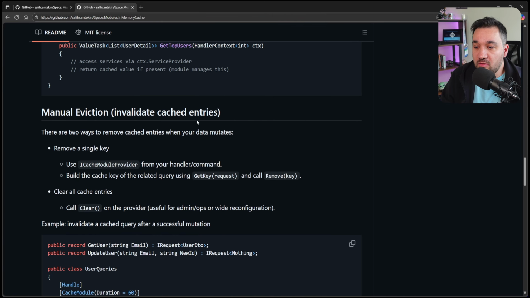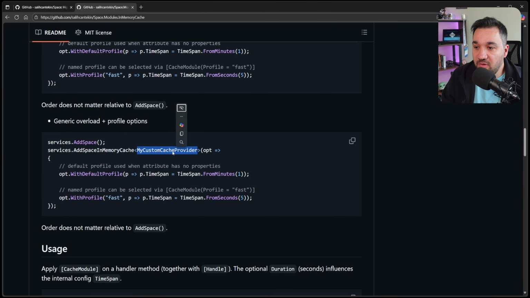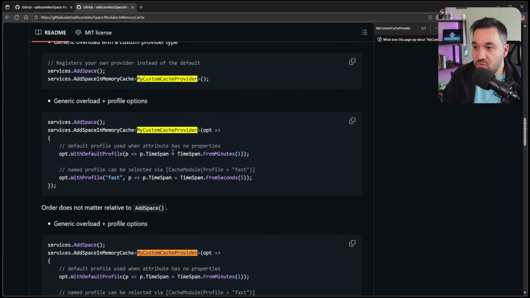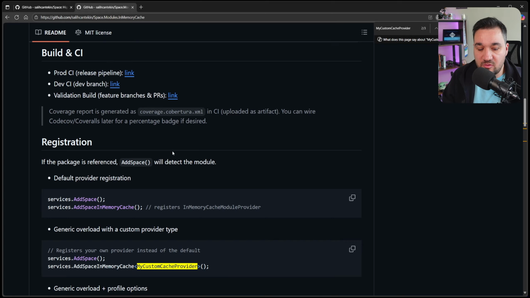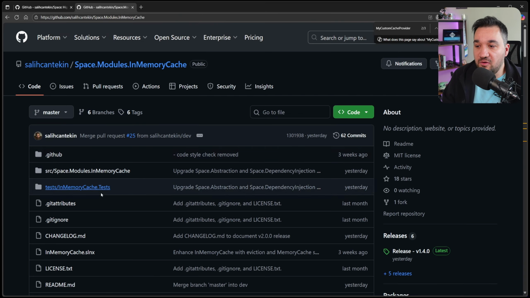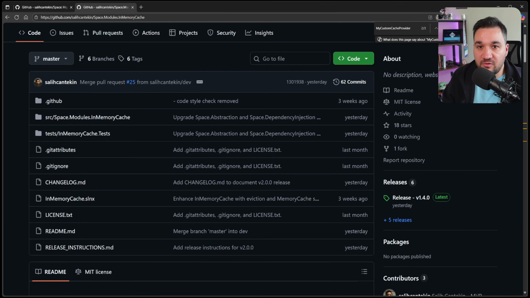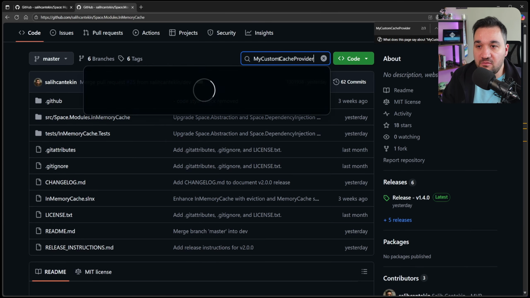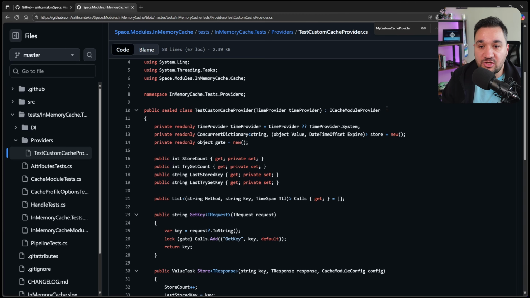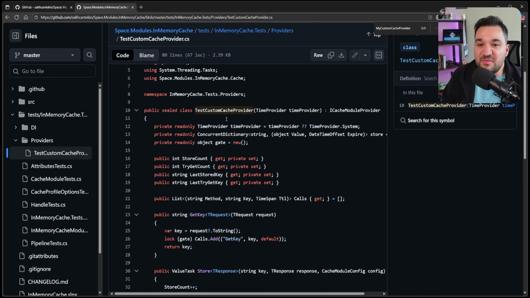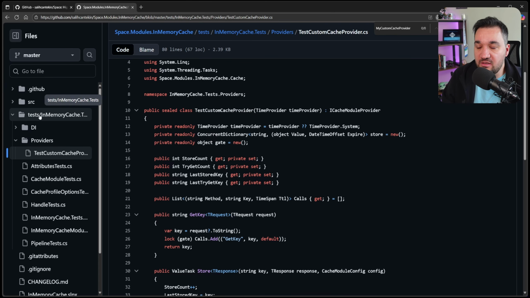For example, do we have an example of that? We didn't do the implementation here, but it is super easy to do. If we search for the test custom cache provider function, we have one implementation. In this example we are now using the ICache module, and we created something else for this test project, as you see, it is under test.